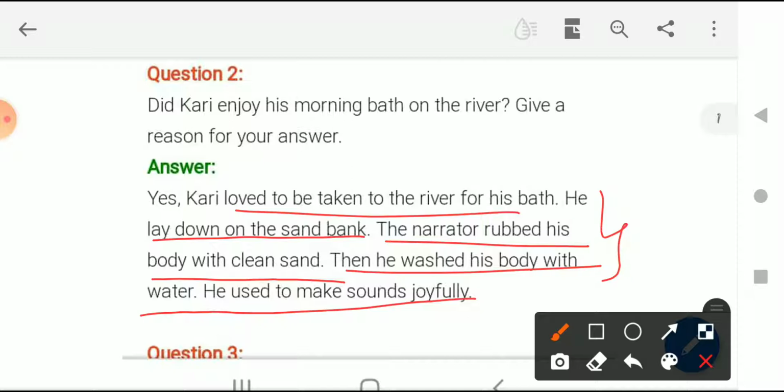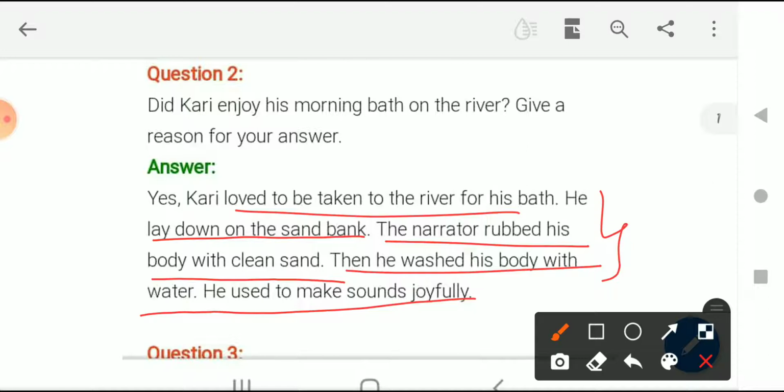We know that when Curry used to go towards the river, he used to lie down on the sand and put all that dirt on him, so that when he goes into the river, he will get all the water. Then the narrator used to rub his whole body to take off the sand that he had put on his body.